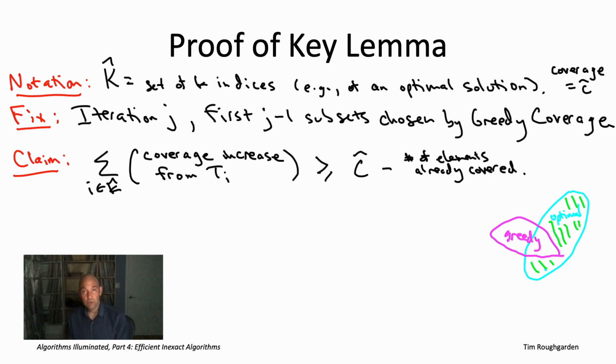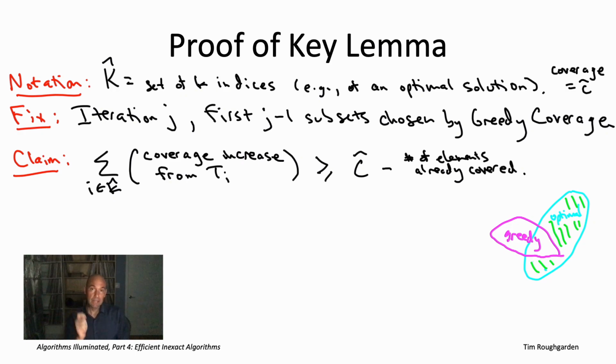Meanwhile, we have the magenta circle, and that's meant to indicate the elements that have been covered so far by the greedy algorithm. So for example, the 133 elements that might have been covered by the first 6 subsets chosen by the greedy algorithm. Now I want to pay particular attention to the green region. The green region, what is that? That's all of the elements that are covered by this reference solution, covered by the subsets in k hat, but are not, at least not yet, covered by the greedy solution.